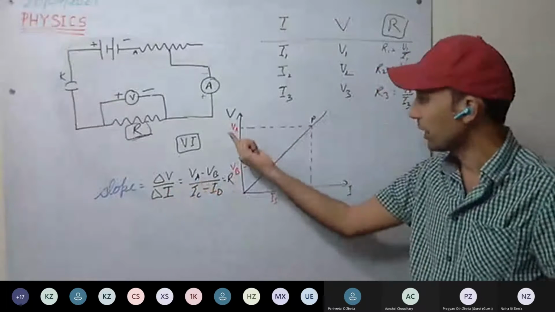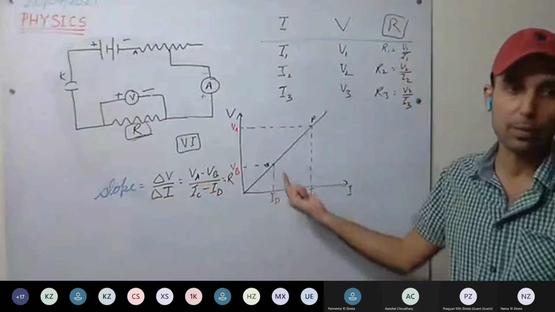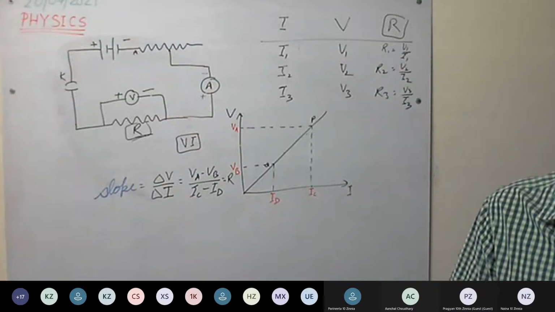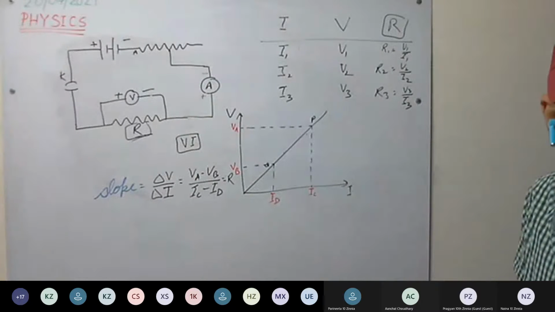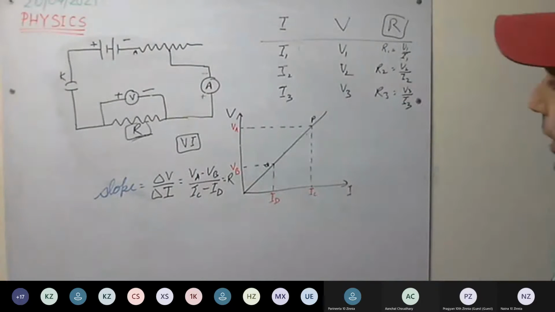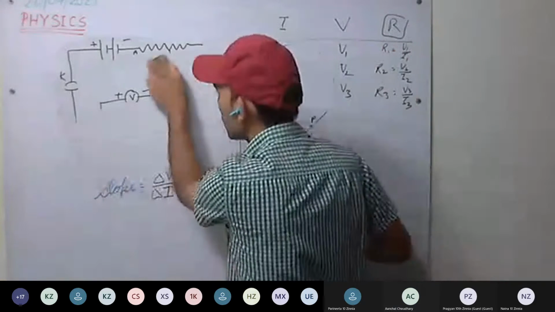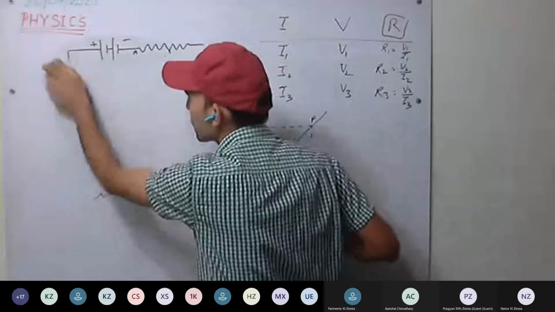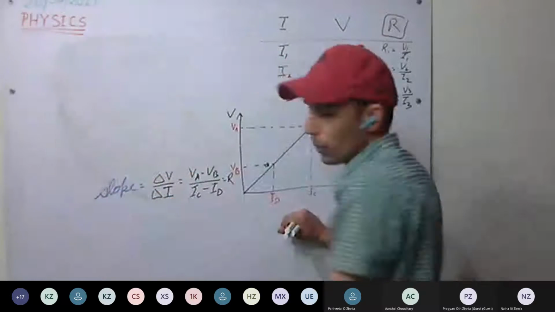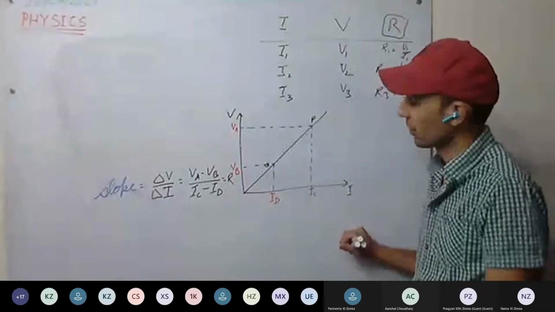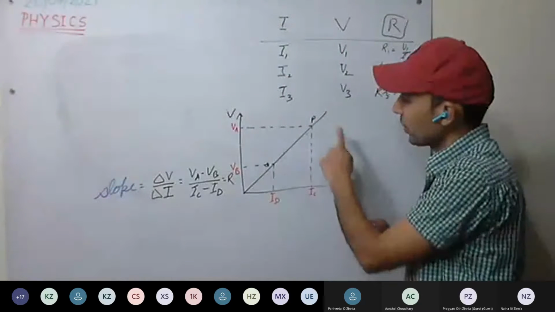Here we have plotted the VI graph. Remember, we have plotted the VI graph. This is clear to everyone? Okay. Next, we move to ohmic and non-ohmic resistors. Ohmic resistors are those resistors which obey Ohm's law. That is, we are getting this kind of straight line.